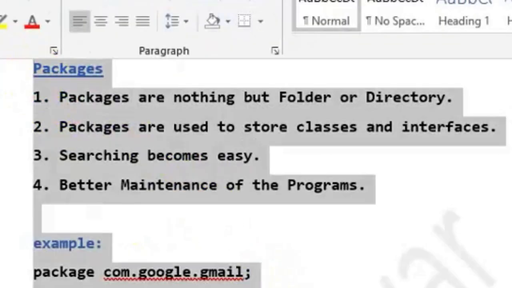So what are packages, guys? Just look at this first example. Packages are nothing but folders or directories. Why do we create packages? To store all your Java programs, meaning classes and interfaces. Once we create a package, searching becomes very easy, and after searching becomes easy, there is better maintenance of the program. I have given you one quick example wherein you can understand the basic flow here. This is all about packages here. Got it?